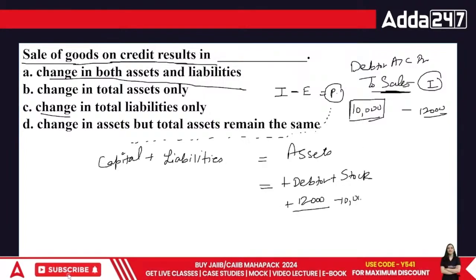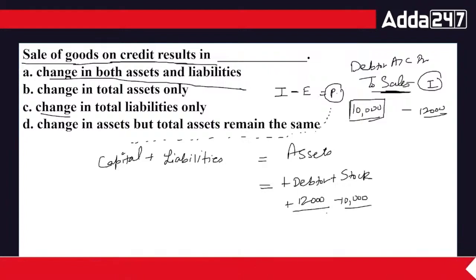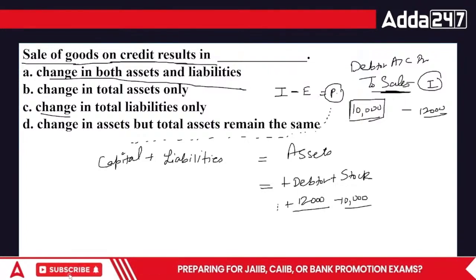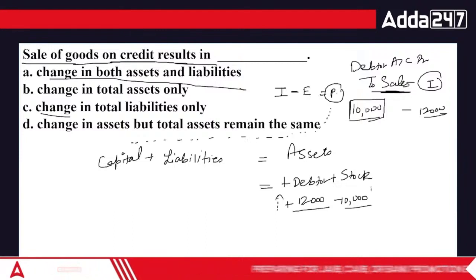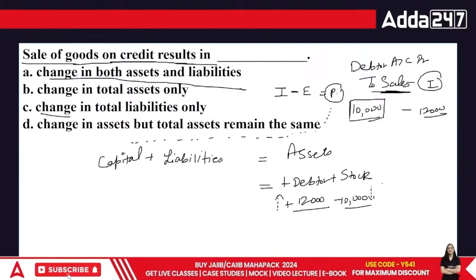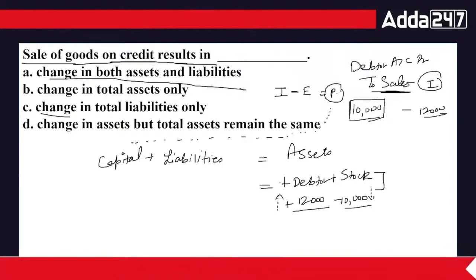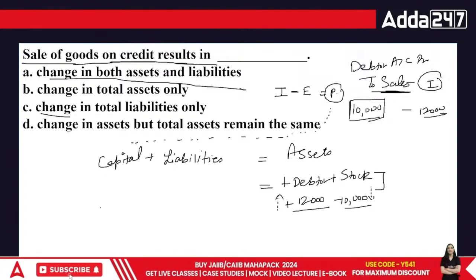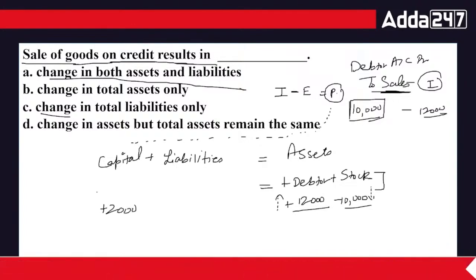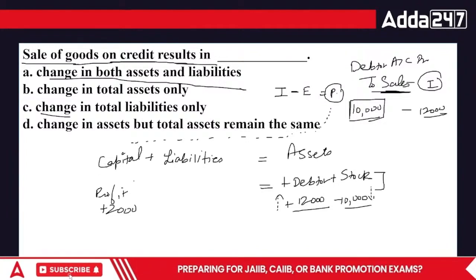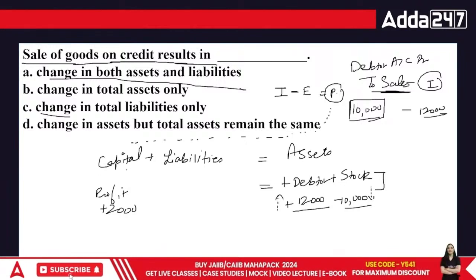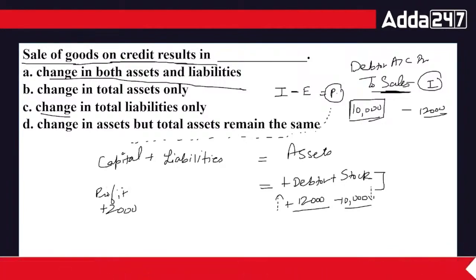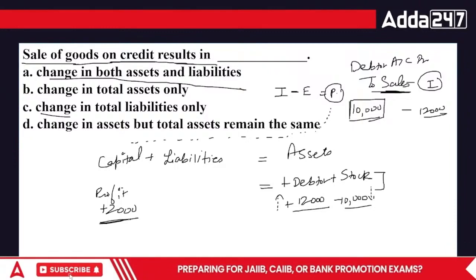I have made or secured my part of profit. So technically, my debtor is increasing. My stock is decreasing as per its cost. I'm losing the stock now. This is as per the cost and this is as per the sale. Now the difference is of 2000. Matlab my asset side has increased by 2000. So technically that 2000 or the income or the profit is a part of capital account. So this is the actual treatment. The one that I've stated was wrong. So please correct it. The correct treatment is that you have to add the part of profit here.